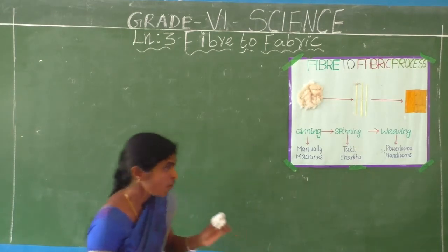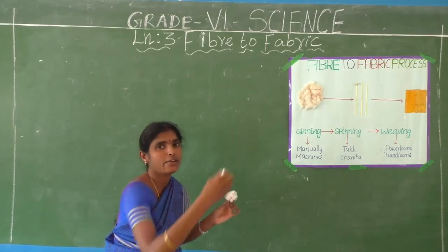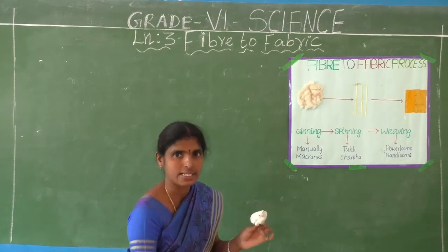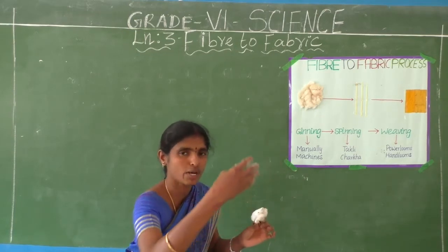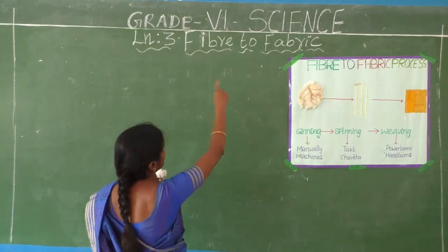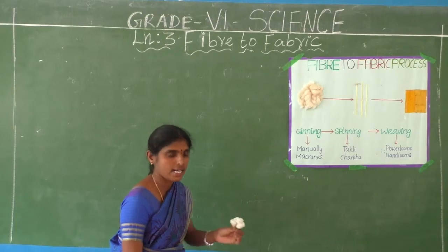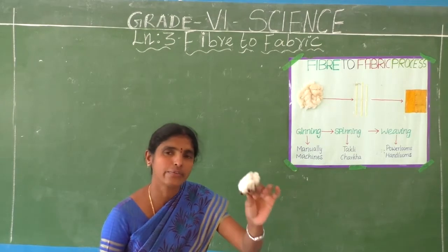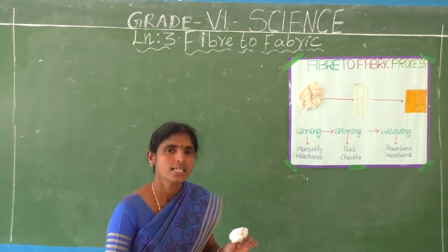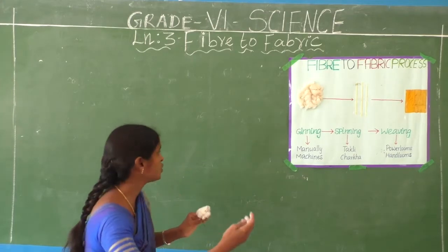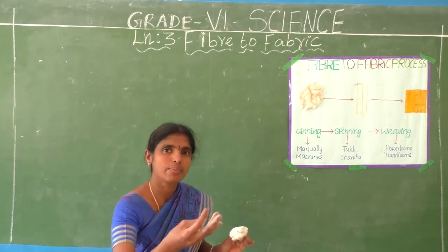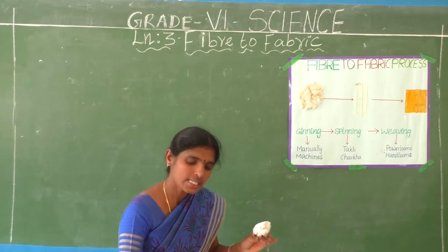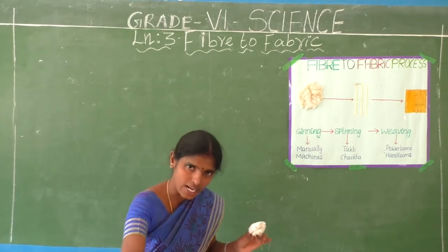Okay, see here, what are the processes to make a fabric? How to make fiber into fabric? What are the processes present? Are you understand? This is only fiber. We get cotton fiber from cotton plant. Are you understand? Some conditions are there. Okay. How to grow cotton plant? Weather condition. Black soil only, cotton plant grows. Okay. After maturity, the cotton plant is growing very well.